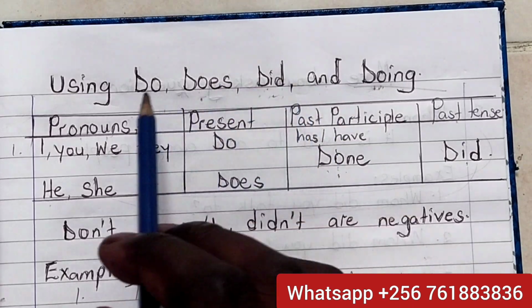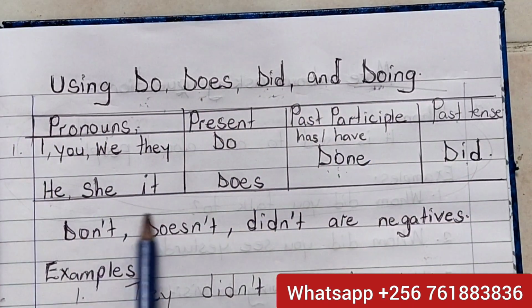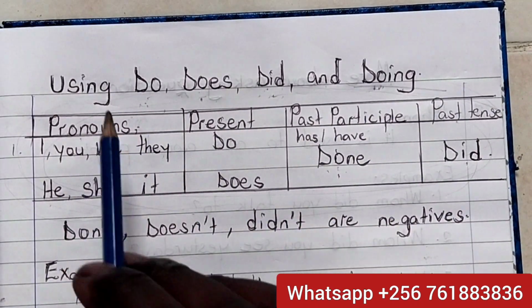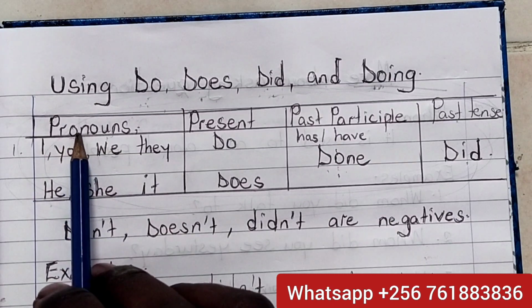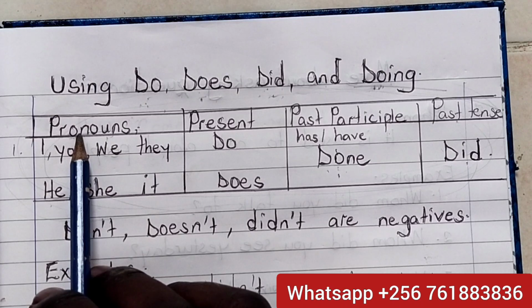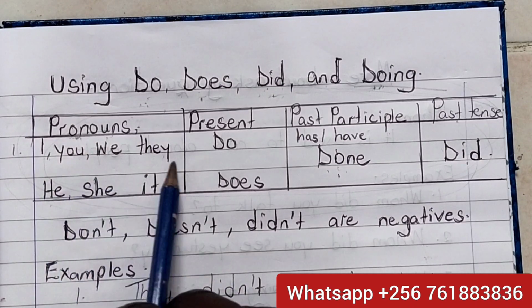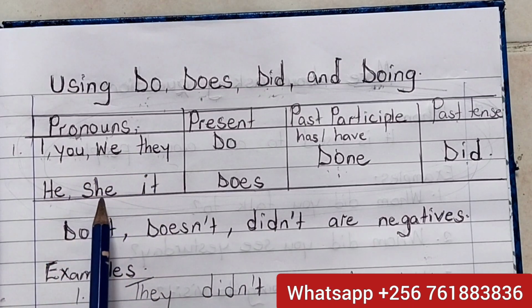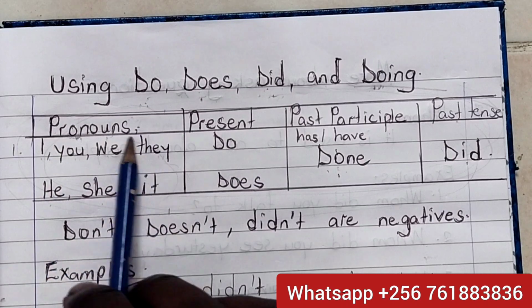Okay, we have the table of content. This one is called a table. In the first column, we have pronouns. What are pronouns? Pronouns are words which represent a noun. Instead of saying Jonathan, you use he. Instead of saying Maria, you use she. Instead of using a cow, you use it. So these are pronouns: I, you, we, they, he, she, it. All these ones are pronouns.